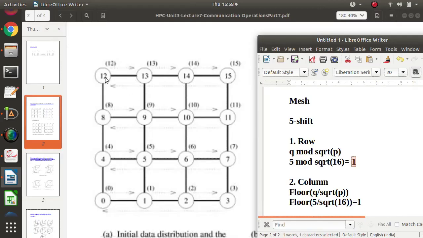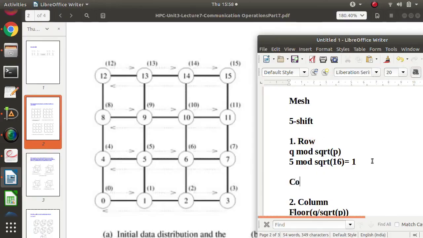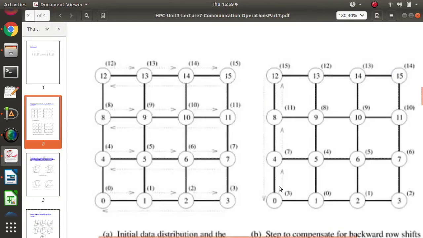And because of that, after every row shift, we are doing a compensatory column shift. What do I mean by compensatory column shift? See, from here it will be clear.